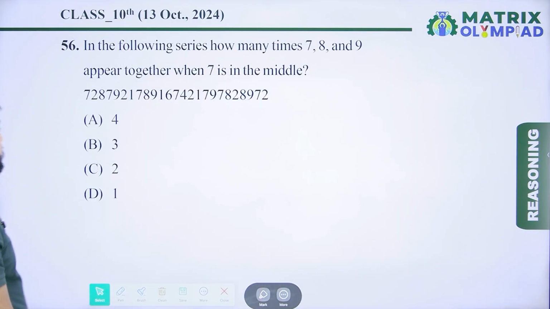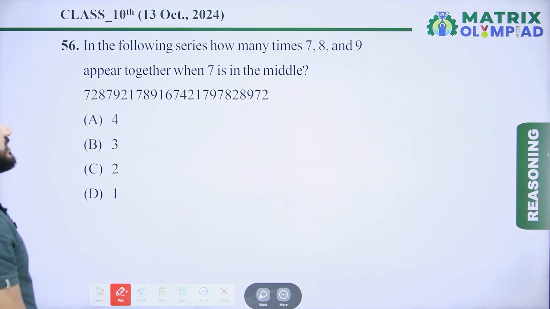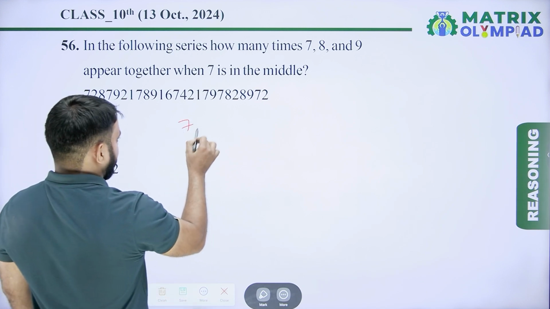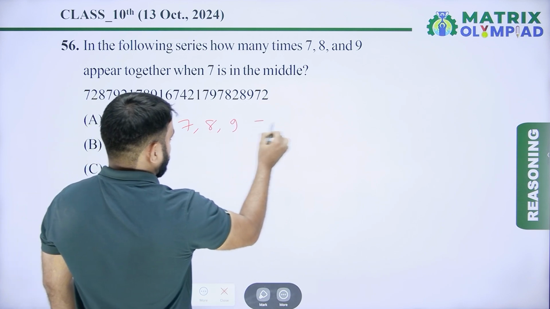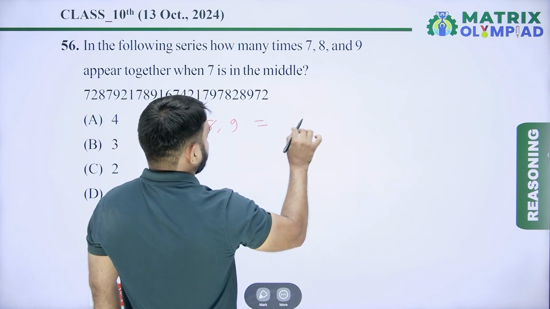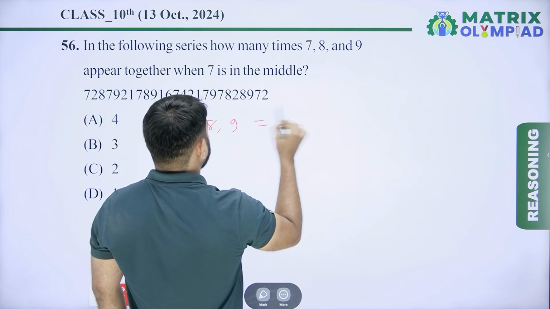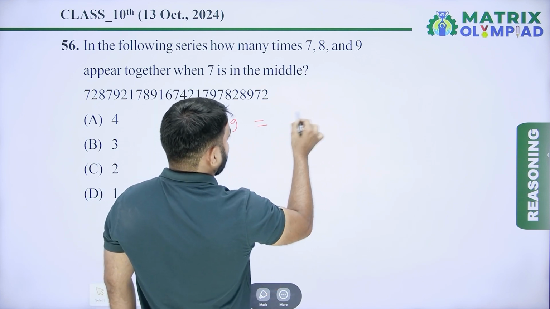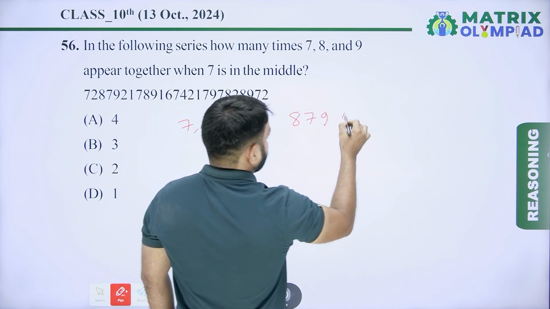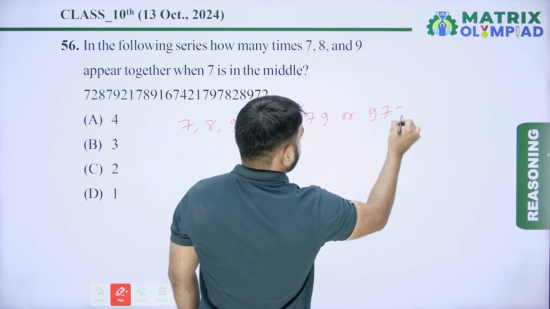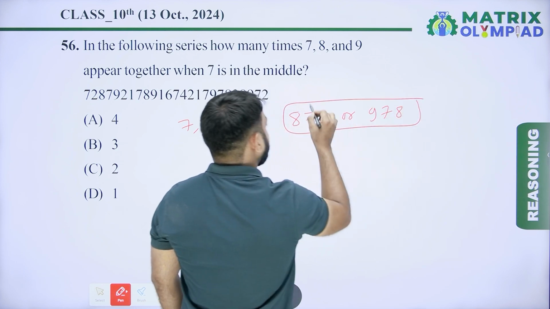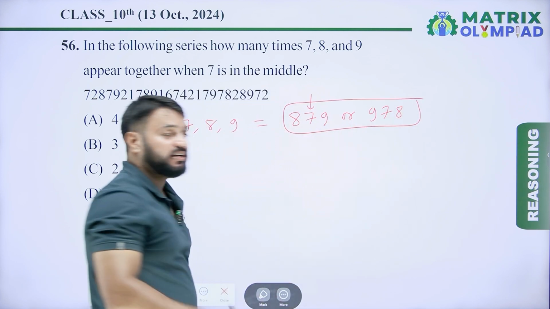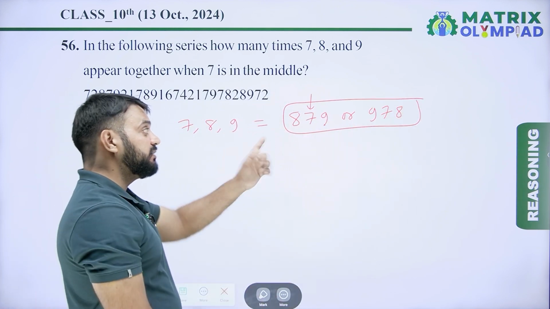Next question is question number 56. In the following series, how many times 7, 8 and 9 appear together when 7 is in middle? So 7, 8 and 9 appear together. It means आपके पास and 7 is in middle. So it means आपके पास 8, 7, 9 या फिर 9, 7, 8 होना चाहिए, because 7 मिडिल में होना चाहिए और 7, 8, 9 एक साथ भी होने चाहिए और 7 मिडिल में भी होना चाहिए.